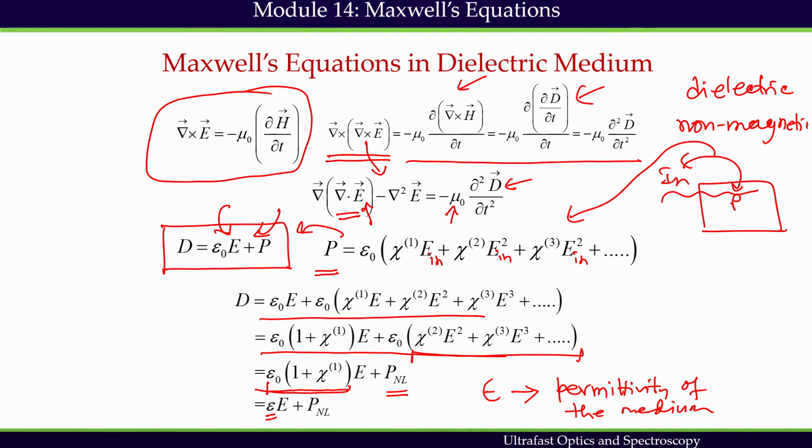This is nothing but a resistance against the electric field in the dielectric medium. As we have seen, permittivity and permeability represent some kind of resistance against the respective fields, and PNL, the nonlinear polarization, is the polarization component which is responsible for the nonlinear effects.